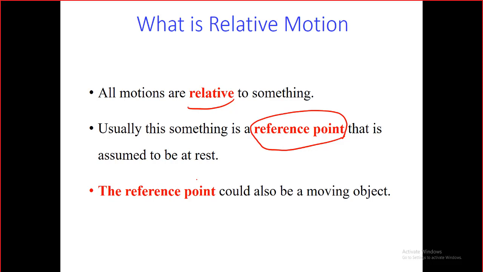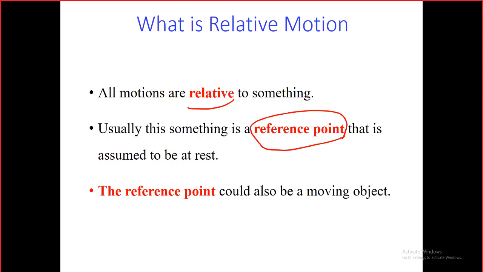What if another, look at that guys, this is the first reference point. When we choose this reference point, for example, the walls of my room, I am now standing still. But what if I change the reference point? I will choose a different reference point. I will choose, for example, the moon to be my reference point. In this case, am I still standing still relative to the moon, or am I moving, guys? What do you think?